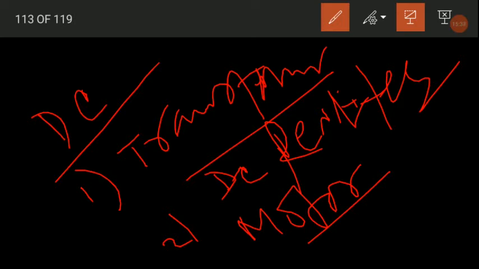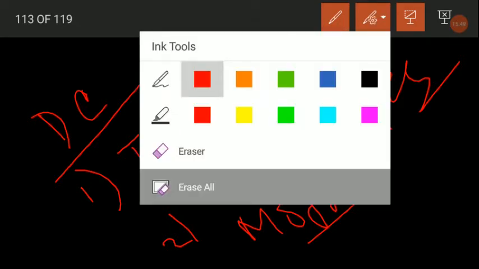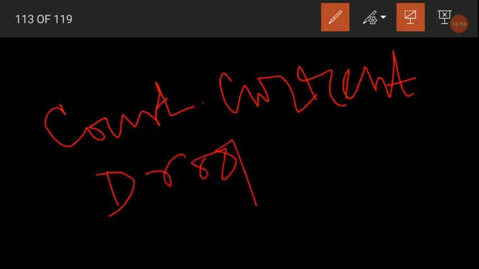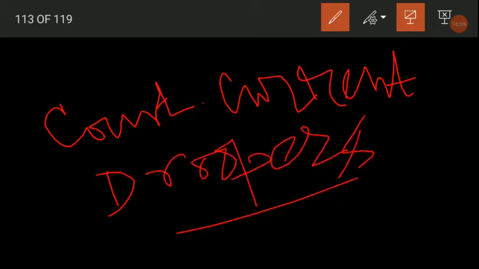Now the welding machines can also be divided into two types based on the characteristics. The first one is the constant current welding machines, or droop curve machines, or simply the droopers you can say. So it is the constant current, or a droop curve, or simply droopers. Okay, so which vary the welding voltage to account for the change in the arc gap, thus maintaining the arc current.